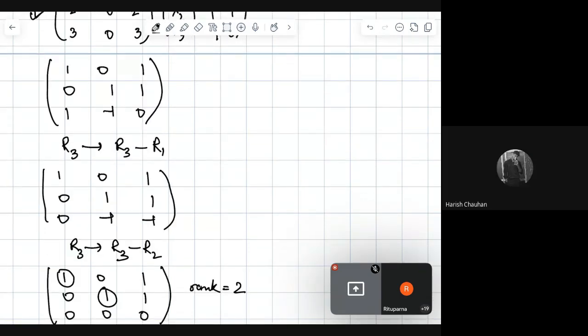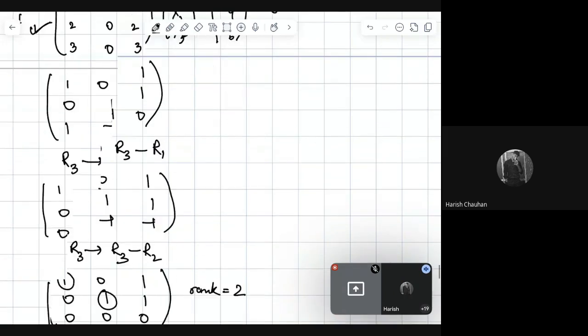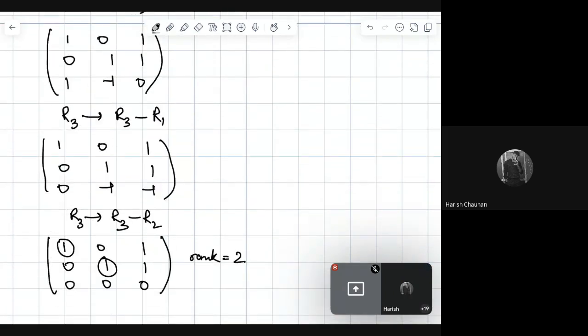Ma'am, can you please tell what pivot means? What is the meaning of pivots? Okay.